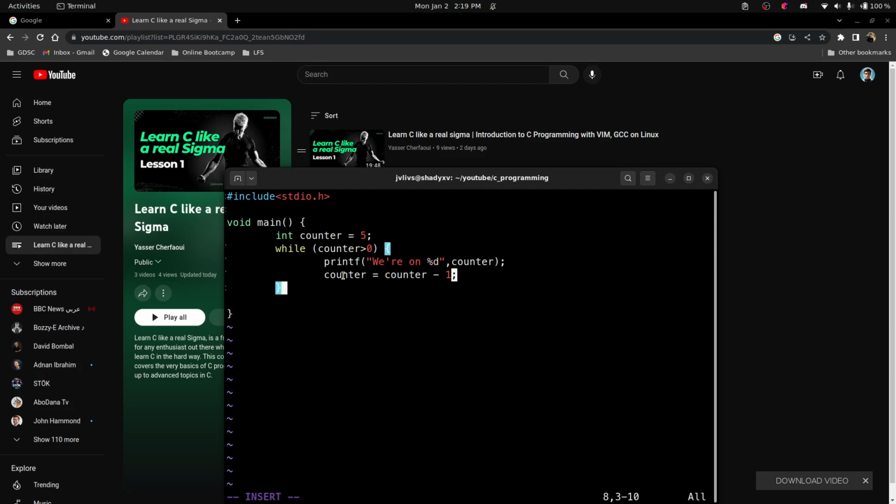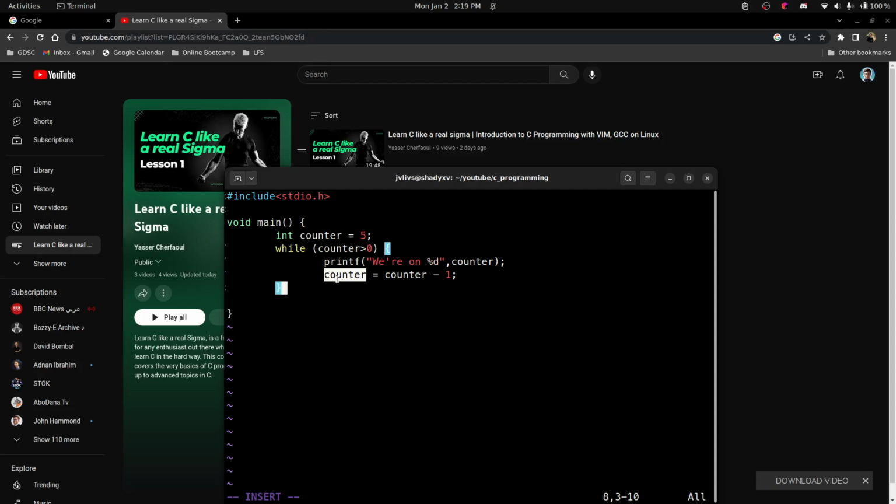So here, let's say we don't know what a counter is. We don't know what we want to assign to it. Well, what is the value of the counter? It's already 5. So 5 minus 1, which is 4. So put 4 inside the counter. Or in other words, assign 4 to the counter.